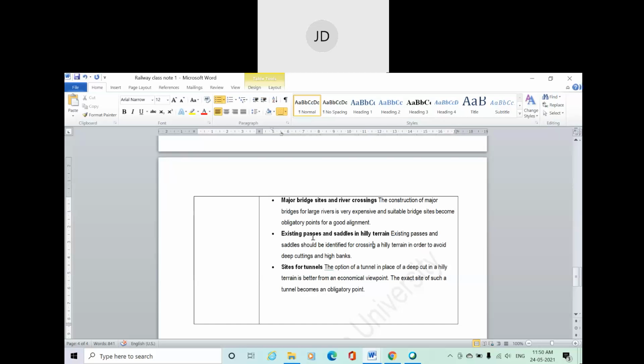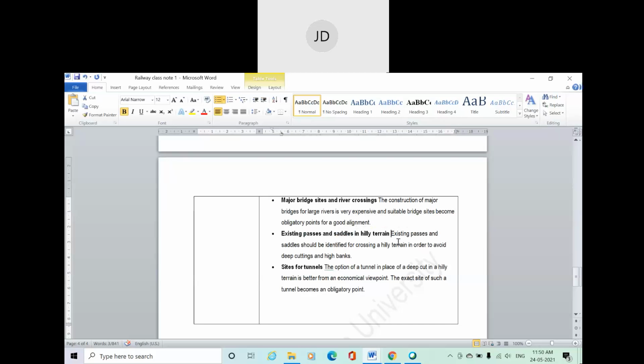Okay, these passes and saddles deal with your geology. These 2 points are very important in hilly areas, and for deciding an alignment in a hilly area, these 2 points are very important to find out.